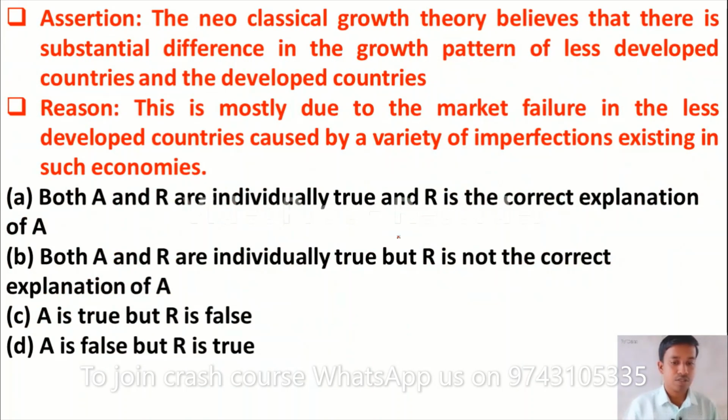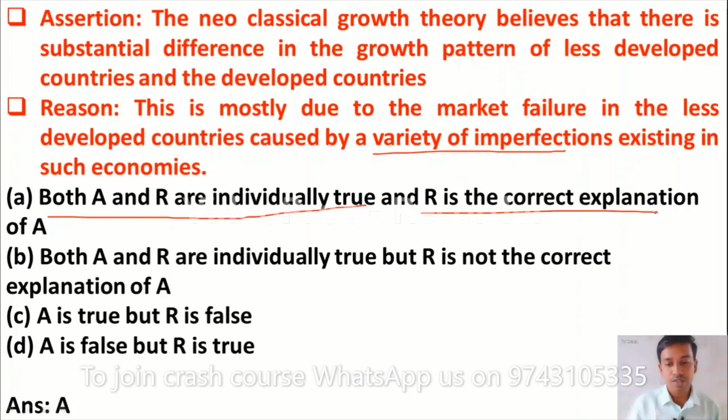The next question is assertion and reasoning. The assertion is that the neoclassical growth theory believes that there is a substantial difference in the growth pattern of less developed countries and developed countries. The reason is that this is mostly due to the market failure in the less developed countries caused by a variety of imperfections existing in such economies. Here option A is the correct answer. Both assertion and reason are true, and reason is the correct explanation of assertion.